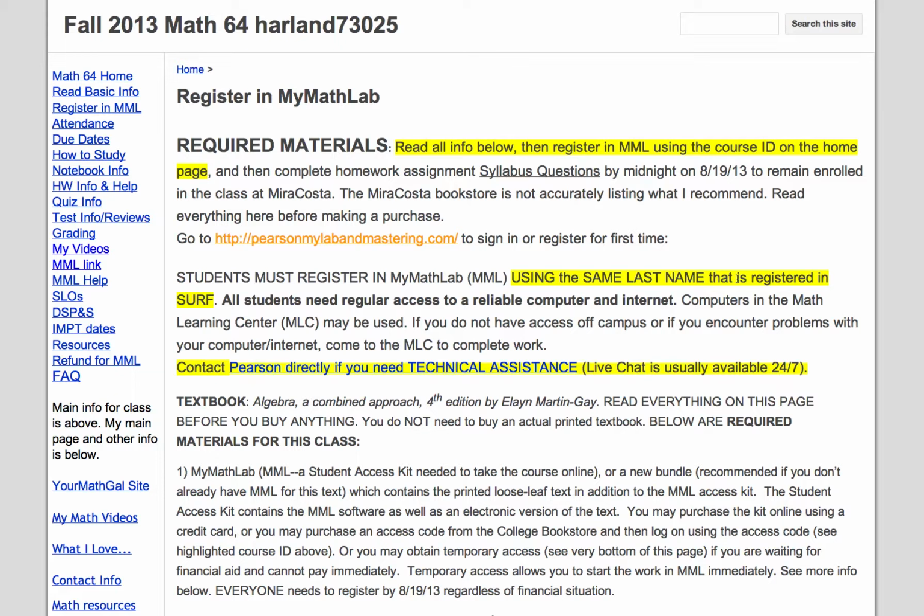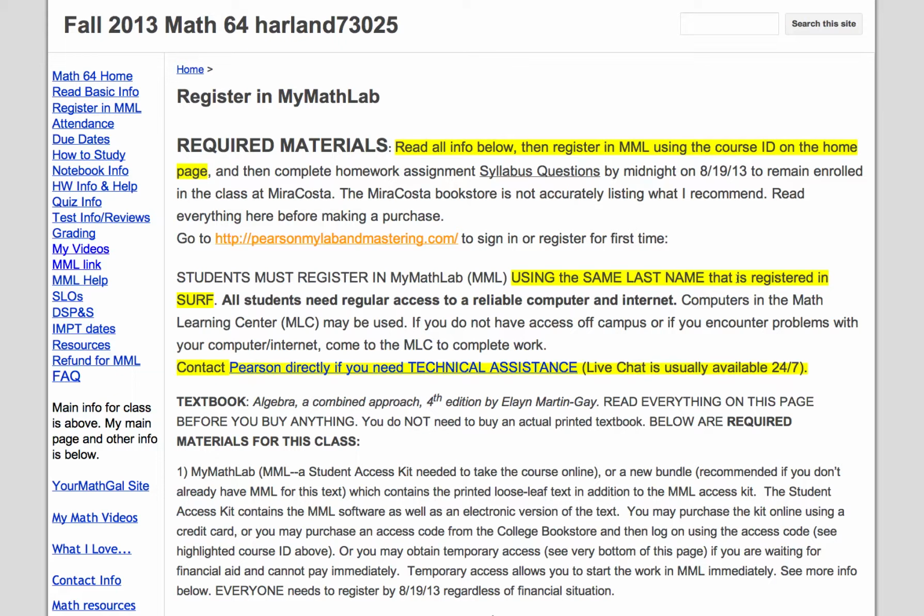All right, so let's go over this. First of all, don't buy anything until you read all the information about registering in MyMathLab. I explain about the book and what MyMathLab is, etc. Also, if you are a former student, keep in mind that I've changed a lot of things from previous semesters, so don't assume anything at all is the same and make sure you read through the syllabus carefully. The syllabus is all these links on the left.